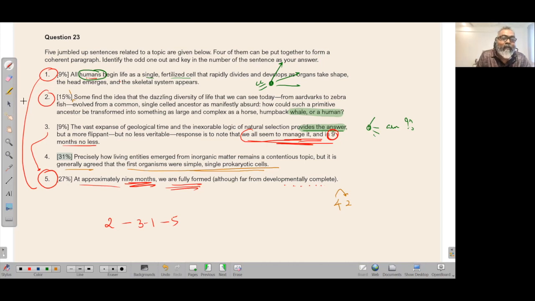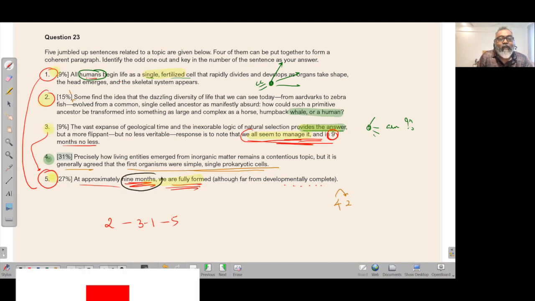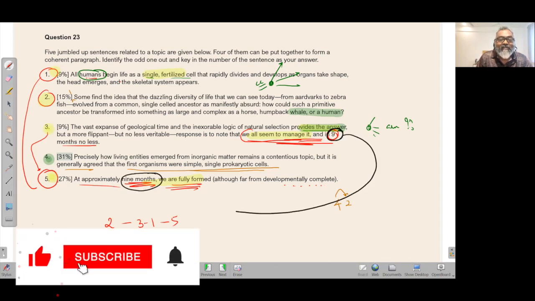Then what is the point of this question? This question is saying, how is it possible? Let me provide an answer. But a more flippant, not less valuable, response: we all seem to manage it. Who are we? Humans. We all started with a single cell and we became fully developed. This was slightly tough to pick, and whoever got this answer choice correct, wonderful job. And I'm sure that you were fighting with probably this answer choice and these two. 9 months, we are fully formed.